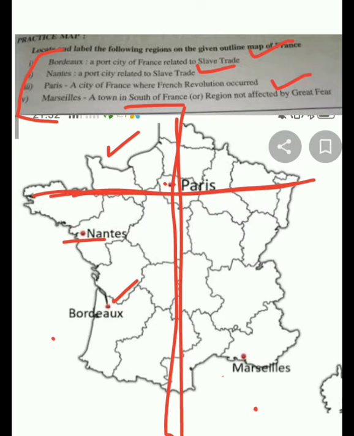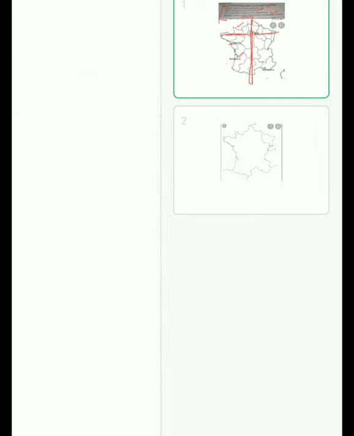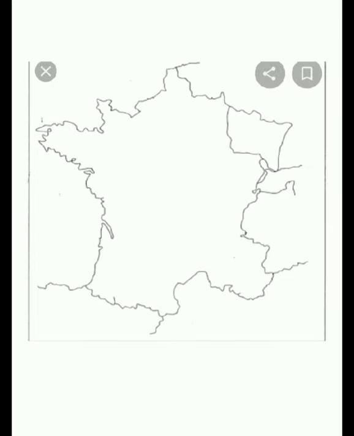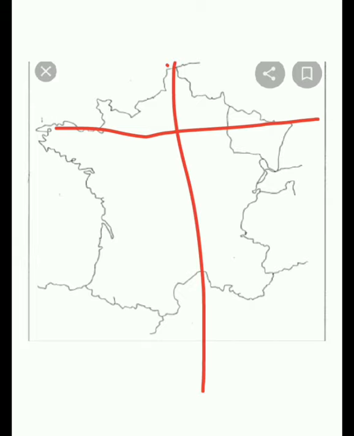Now we can do the same on the outline map for practice. Here you will be able to see the full map. Where we marked Paris, as I told you, from this curve we mark one straight line, and from here we mark another straight line. Wherever both lines meet, there you mark Paris.